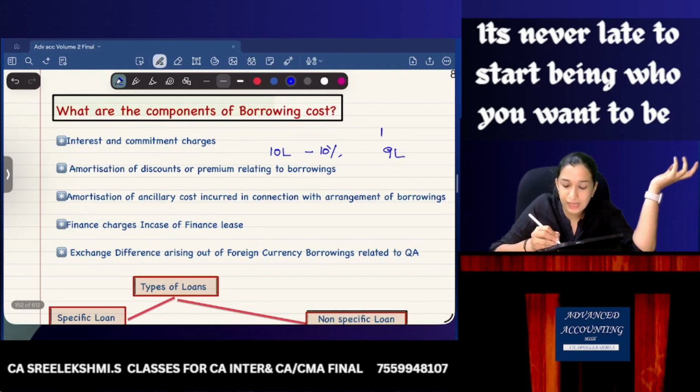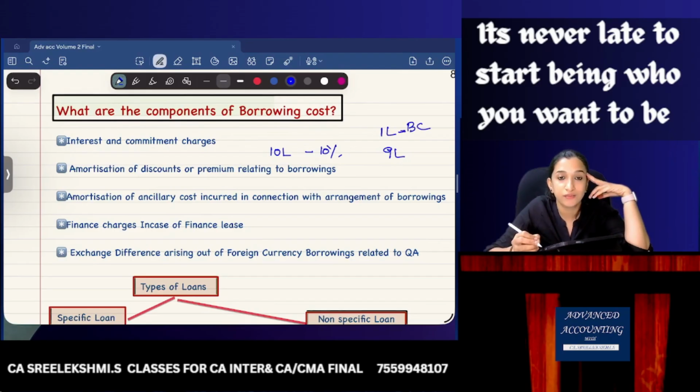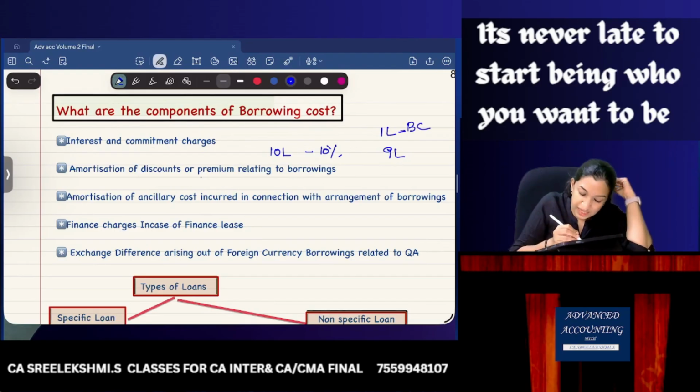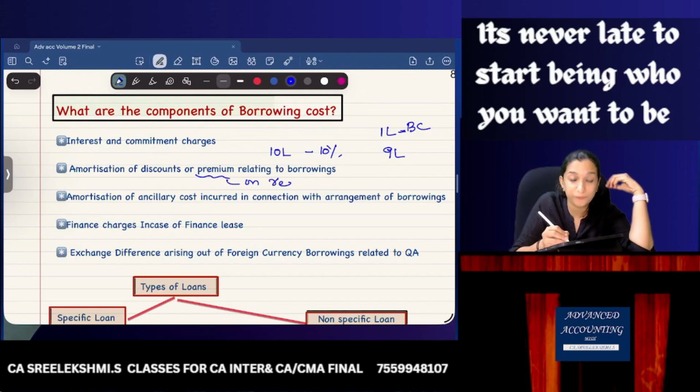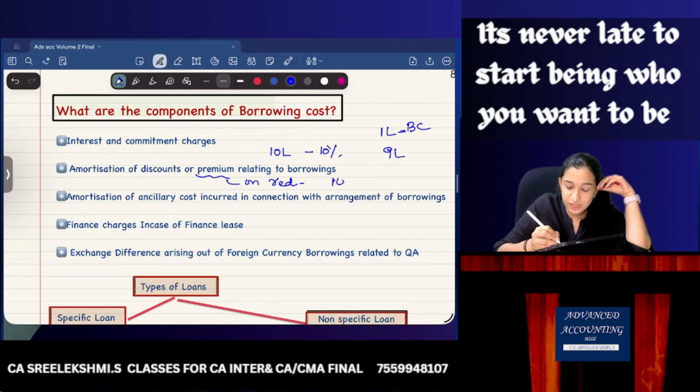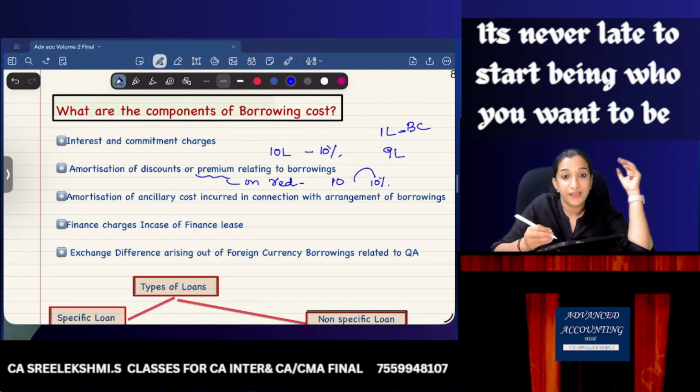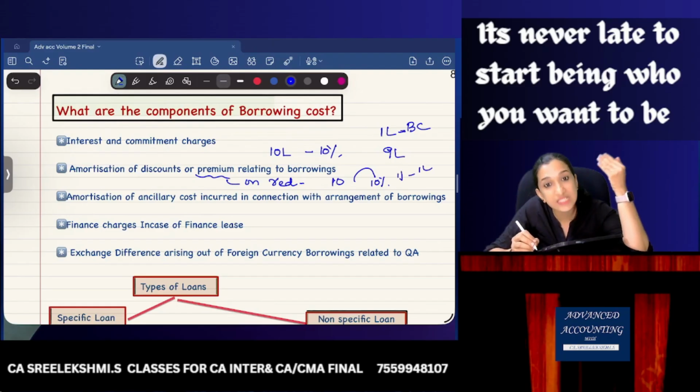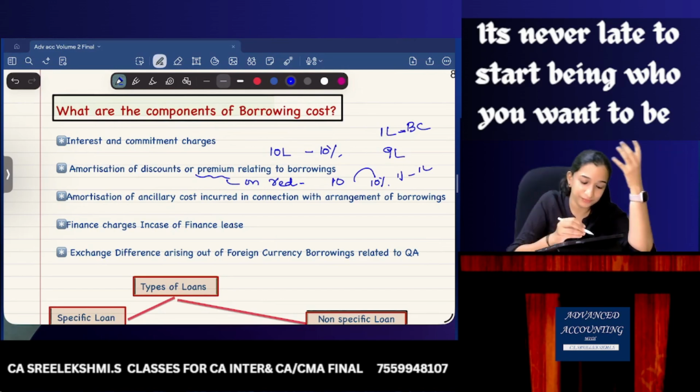So that 1 lakh is a discount expense, which is a borrowing cost. Then premium on redemption: 10 lakhs debentures redeemed at a premium of 10% means I am paying 11 lakhs. So the extra 1 lakh is also my expense, which is a borrowing cost.